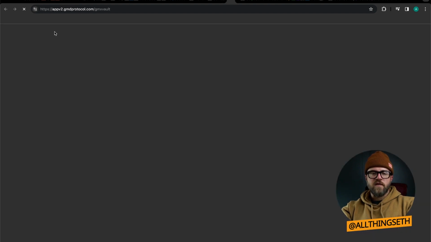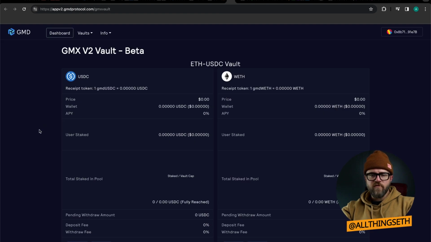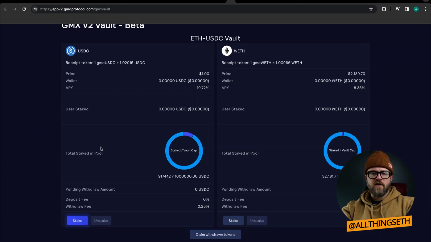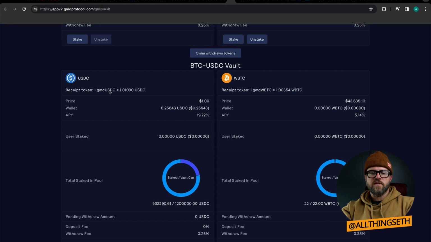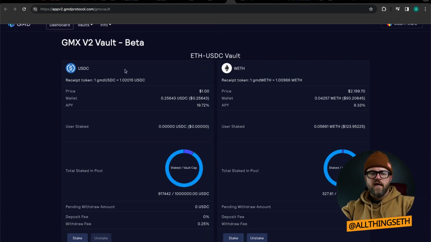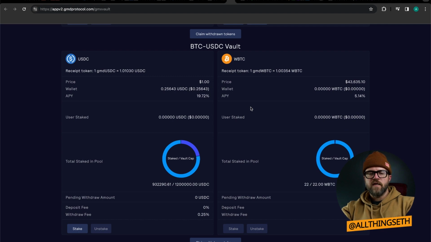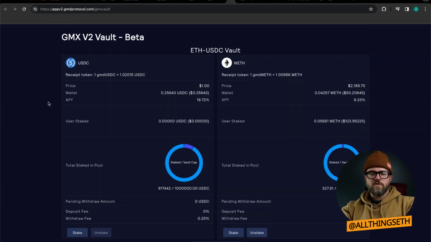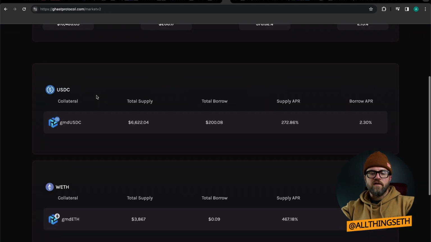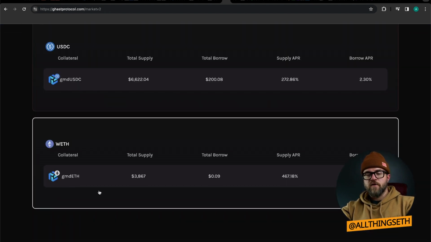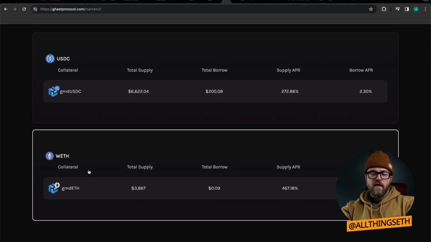So go to the GMD protocol app V2, and then you want to stake on the ETH USDC vault. And don't go down to the BTC USDC. This USDC is not the same as this one, which is relative to wrapped Bitcoin inside of GMX. So you want to make sure that you deposit the receipt token from these staking vaults. Now this WETH token vault is relative to this GMD ETH token V2 vault as well. So get into these markets, guys.